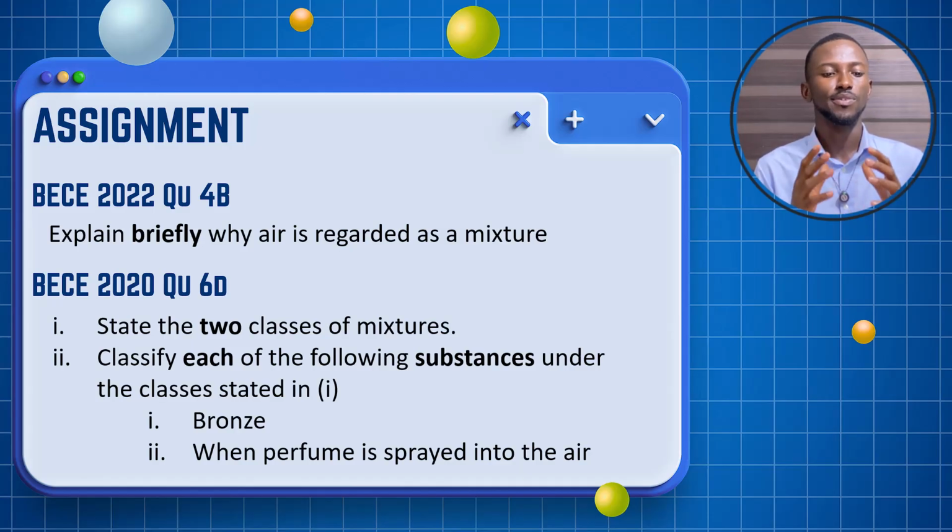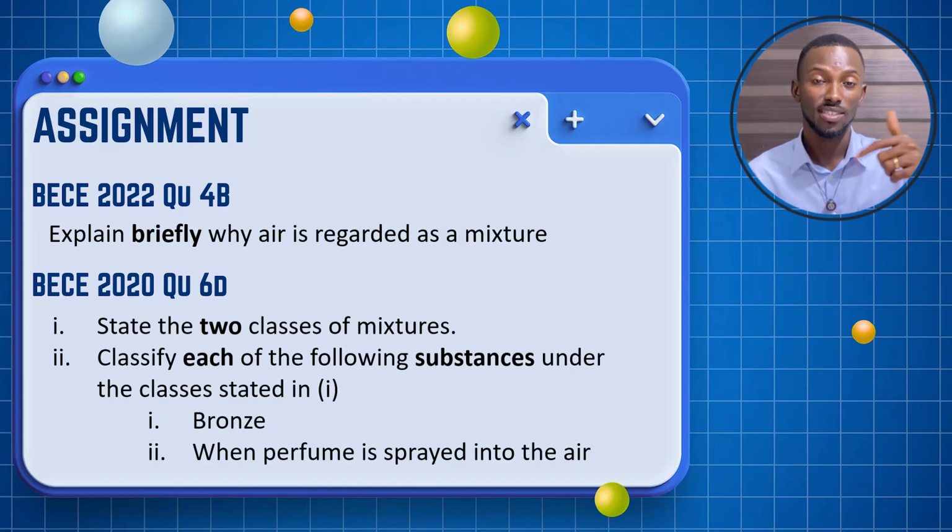Now there is an assignment for you, from 2022 and 2020. You can check up the answers in these past questions. For the first one, briefly explain why air is regarded as a mixture. Air is not considered a compound, but a mixture. Why? You can leave the answer to this question in the comment section. But think about it this way: mixtures can be separated physically. Basically they are physical combinations, so they can be separated physically. Check up the answers and leave yours in the comment section.